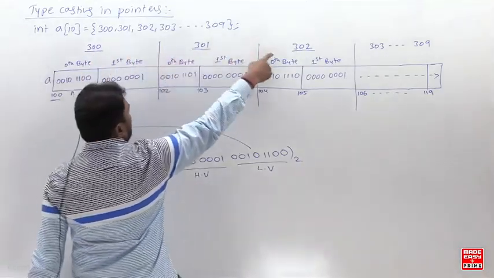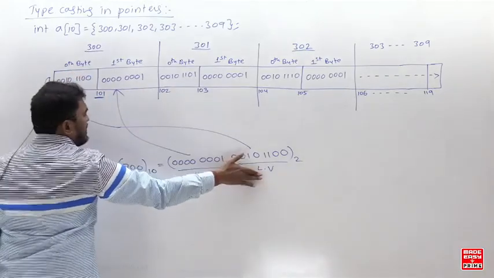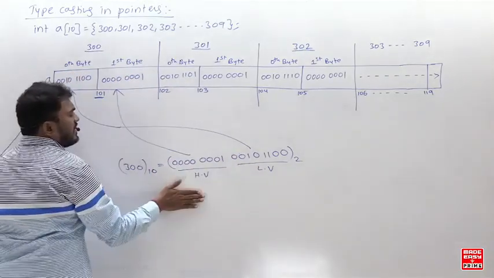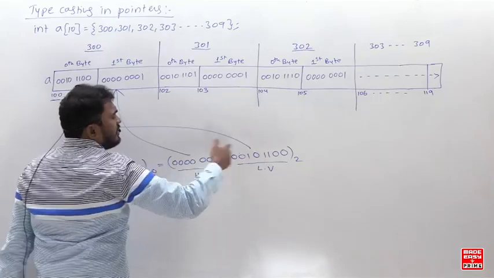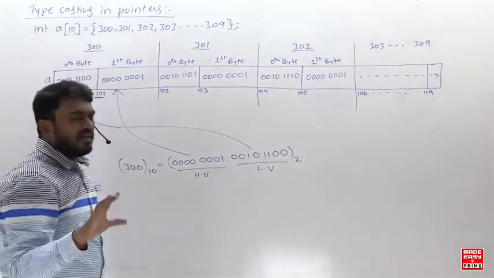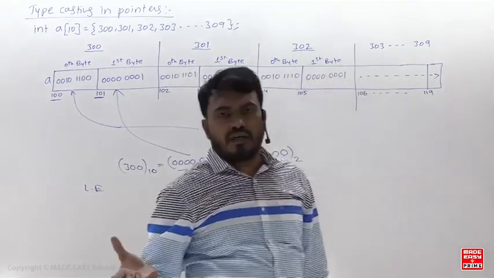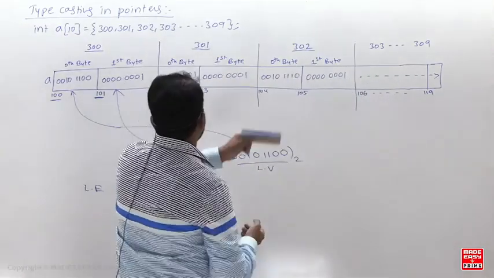So a of 1, a of 2. So a of 0 is being printed. So take this side value and place it here, and take this side value and place it here. Now you print. You convert this binary to decimal and print. Is that clear? So there is no confusion. As you store, okay, in the same way you will retrieve. Is that clear? So copy this.